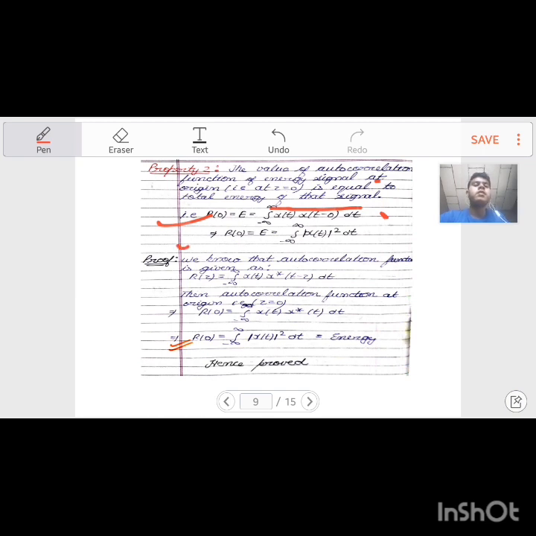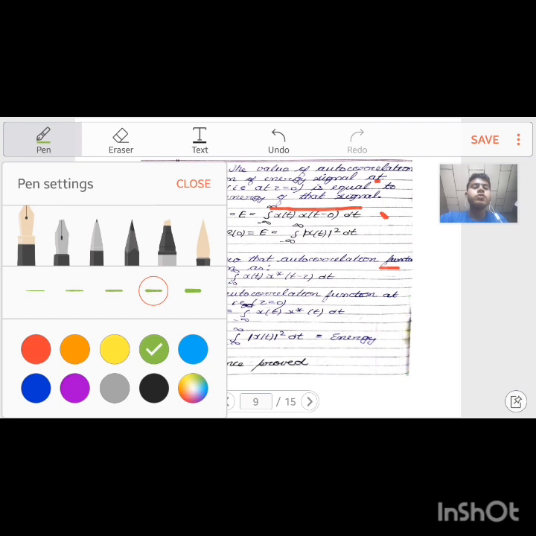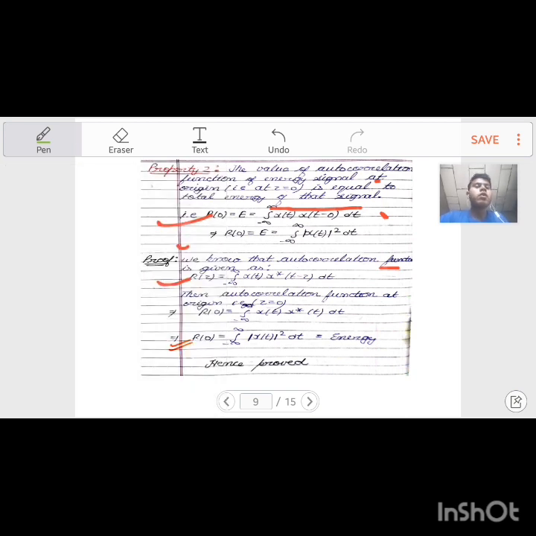Now we are verifying here. We know that the mathematical expression for the autocorrelation function of an energy signal is r tau equals integration from minus infinity to infinity x t x conjugate t minus tau. Now I am putting tau equals 0. What I get is r of 0 equals integration from minus infinity to infinity x t x conjugate t dt, because tau is 0. Now this equation we can write as modulus of x t square.